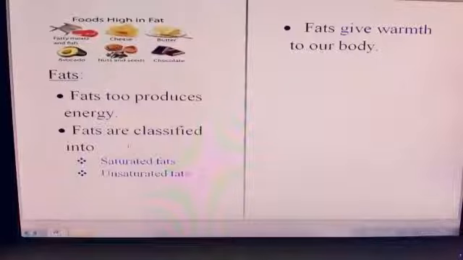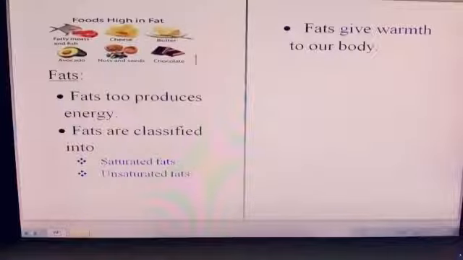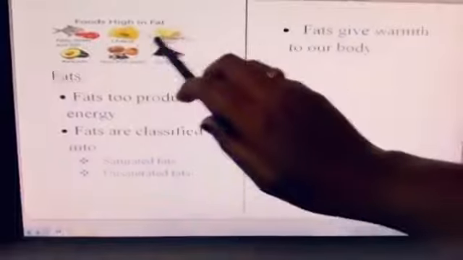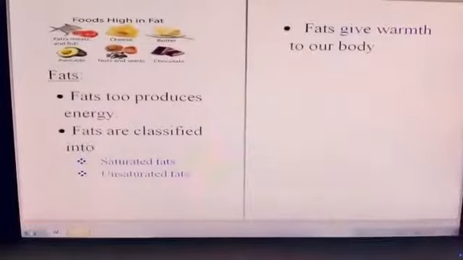Saturated fats are normally solid at room temperature. Unsaturated fats are normally liquid at room temperature. It is present in plant foods like olive oil and peanut oil. Fats also give warmth to our body. See, in this picture, I have given you cheese, butter, this avocado, and even chocolates, which we are eating nowadays, also contain fats.